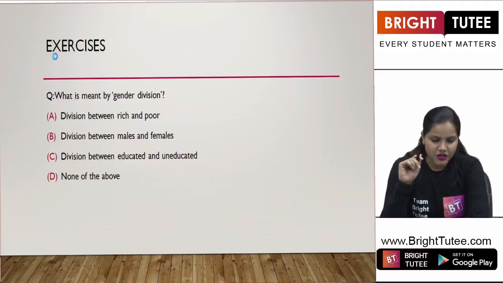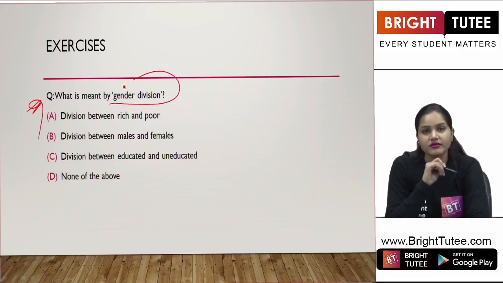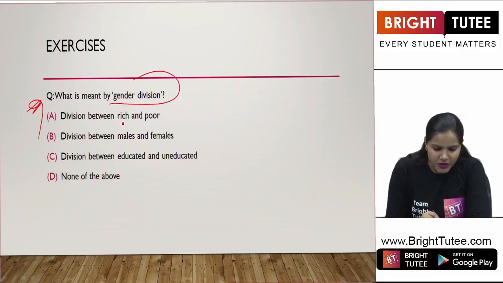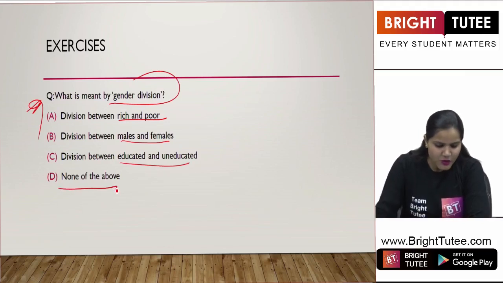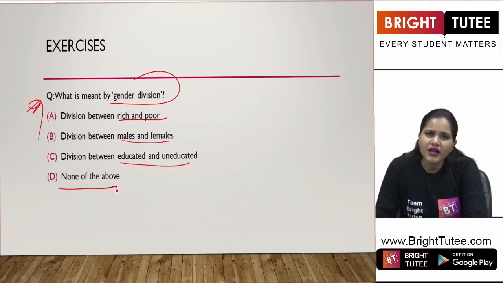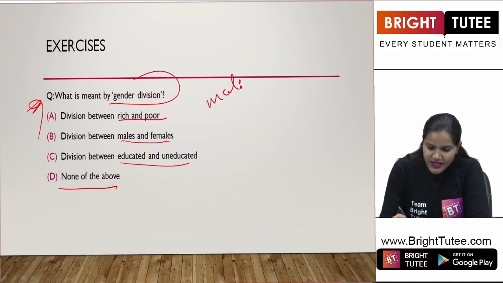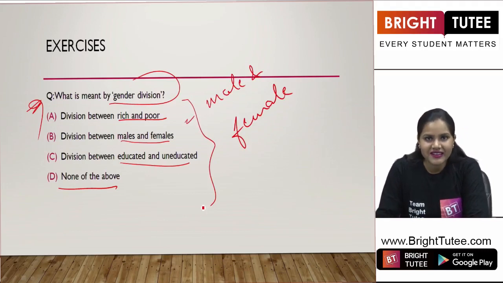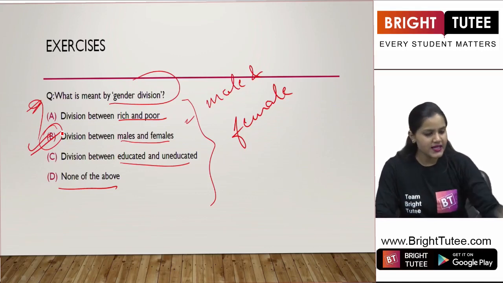Coming to our exercise section, in multiple choice question, there is a question and this question says, what is meant by gender division? The options are division between rich and poor, division between males and females, division between educated and uneducated, and the last option is none of the above. Now, what have we learned right now? Two terms that I have been repeating again and again is this distinction between male and female. So the answer here is crystal clear. Correct answer would be option B, that is division between males and females.